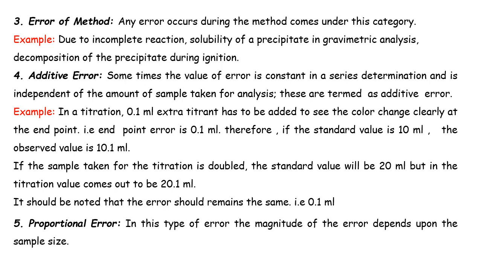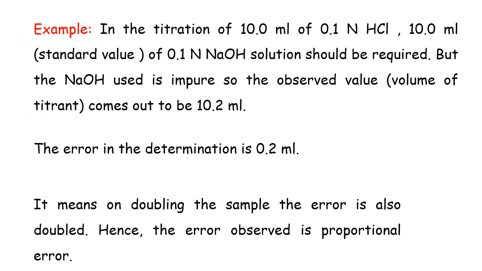Next, proportional errors. In this type of error, the magnitude of error depends upon the sample size. For example, in the titration of 10 ml of 0.1 normal HCl, 10 ml of 0.1 normal sodium hydroxide solution should be required, this being the standard value. But the sodium hydroxide used is impure, so the observed value of the titrant comes out to be 10.2 ml, and the error in the determination is 0.2 ml, because the difference between the observed value and the standard value is 0.2 ml. It means on doubling the sample, the error is also doubled, hence the error observed is proportional error.